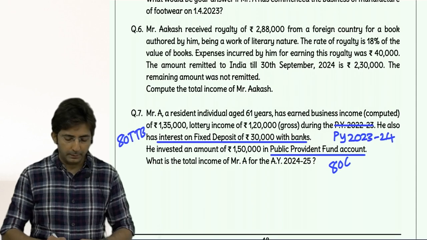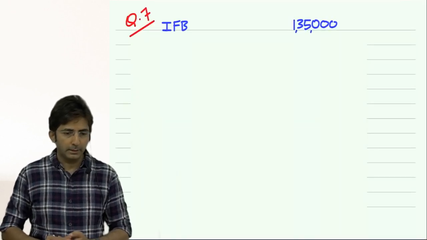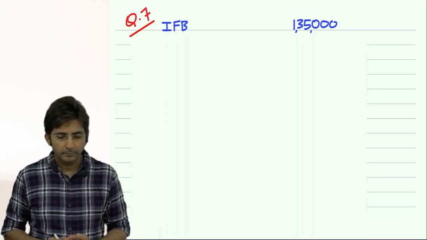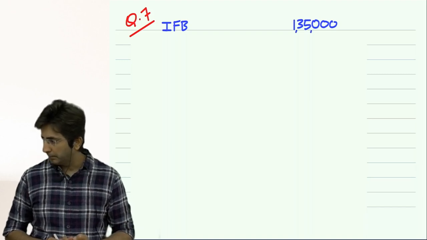Statement of total income. Our answer is statement of total income.